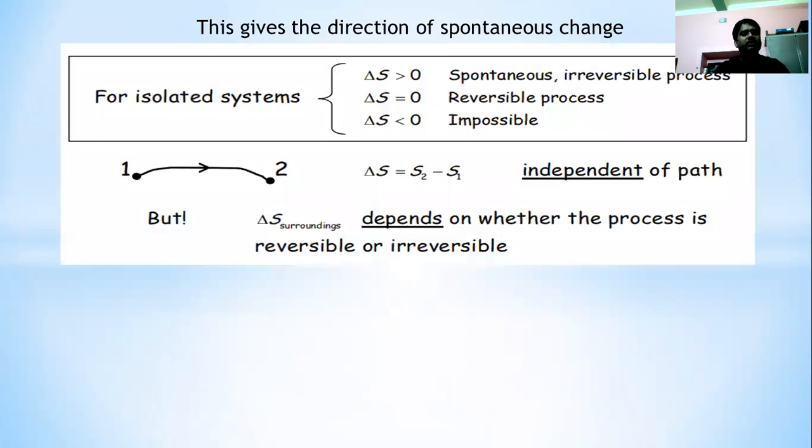This gives the direction of spontaneous change. For an isolated system, definitely we can write delta S greater than 0. That means a spontaneous process. For a reversible process, delta S equals 0. Delta S less than 0 is impossible. Entropy cannot be negative.